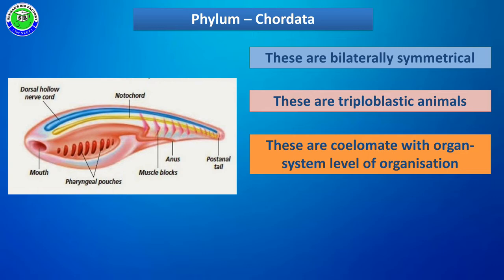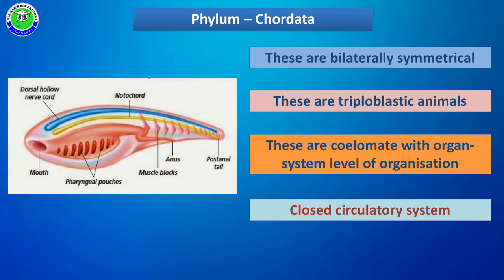These members have a body cavity, so they belong to coelomate animals, and have an organ system level of organization, with different organ systems to perform different functions of their body. These members have a circulatory system, and this circulatory system is of closed type. So these are the important fundamental characters of phylum Chordata.